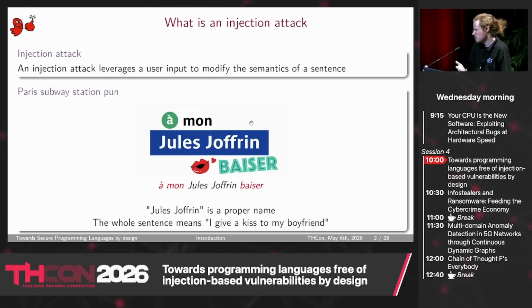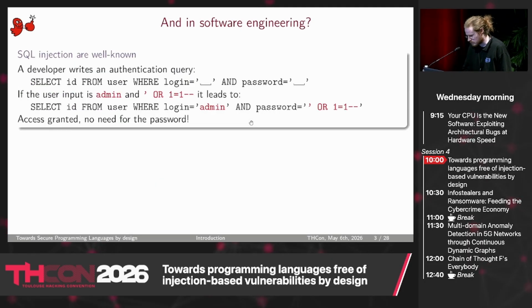Let's have some example. So it was an RATP ad. Maybe you saw it a few years ago. The name of the subway station is Jules Joffrin. And they added some words at the beginning and the end of that to make a new sentence, "à mon Jules Joffrin baiser", which changed the semantics of the Jules Joffrin part. So this is a kind of injection, but of course I will talk about software injection.